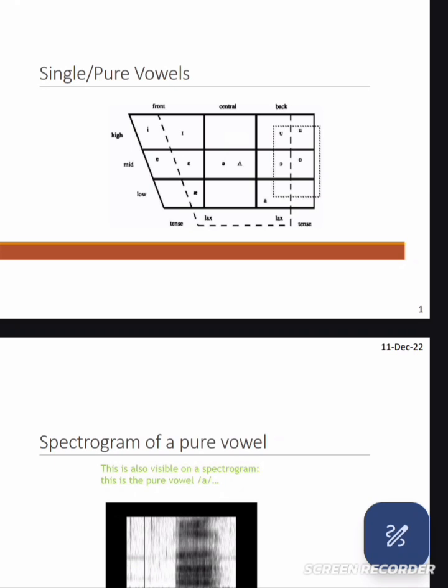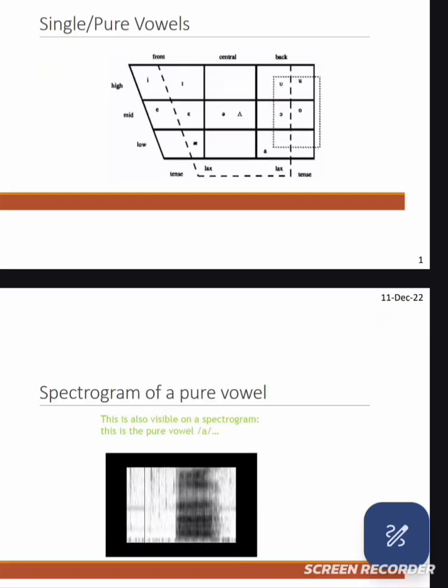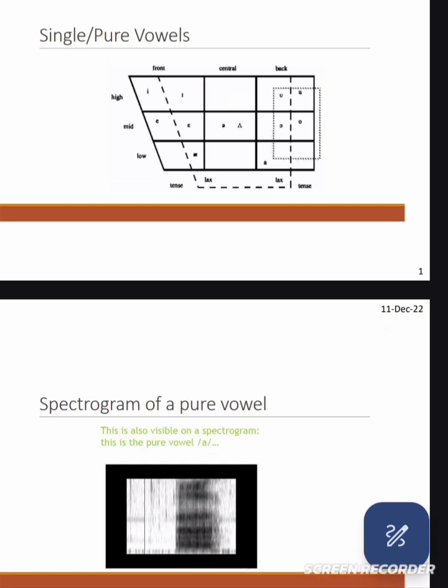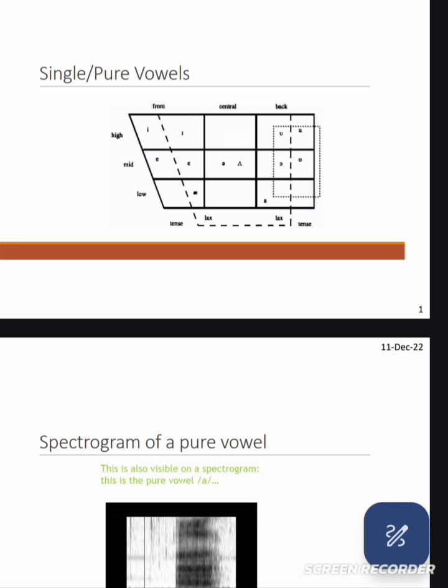Today we will discuss single or pure vowels in phonetics and phonology. What are single or pure vowels? Actually, it is the opposite form of vowels to diphthongs. These vowels are single and also known as pure vowels. These vowels are 12 in number.